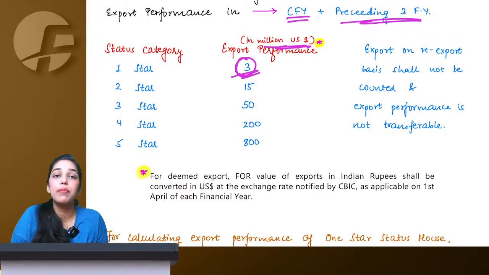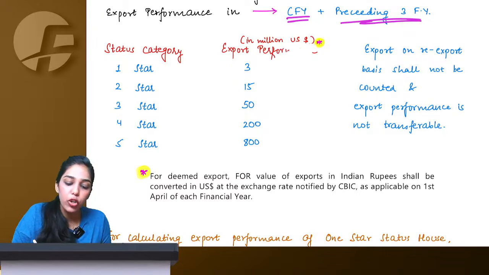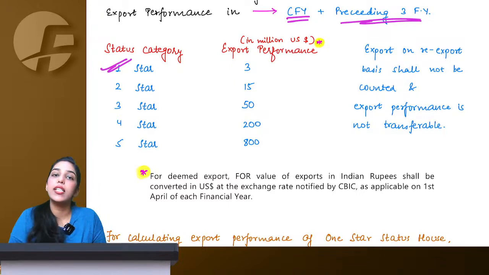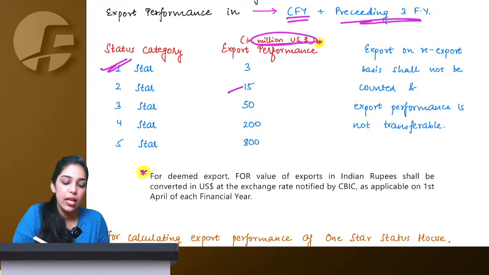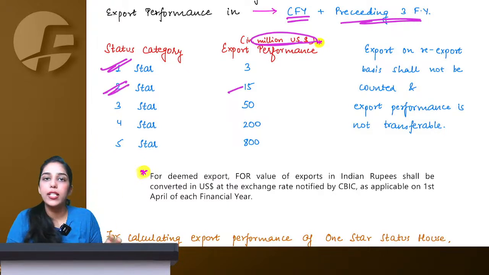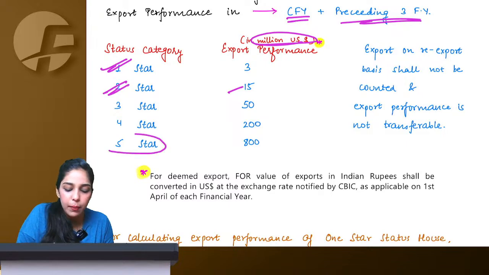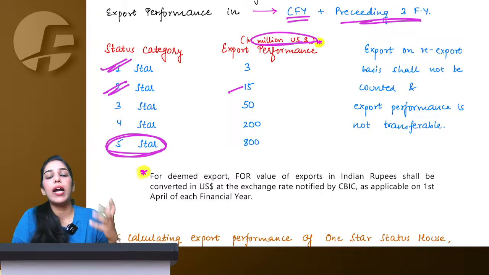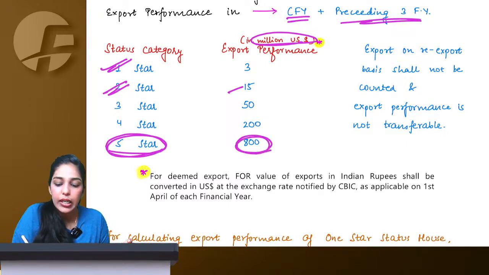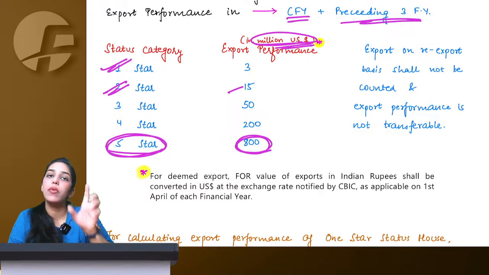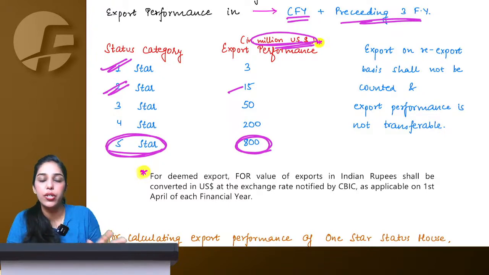What is this 3? Remember, this is $3 million US. Then I would be categorized as a 1-star export house. If I have made an export performance of $15 million US, then I would be categorized as a 2-star export house. Maximum can be 5-star export house if I have made exports worth $800 million US, and this will always be calculated in US dollars only.